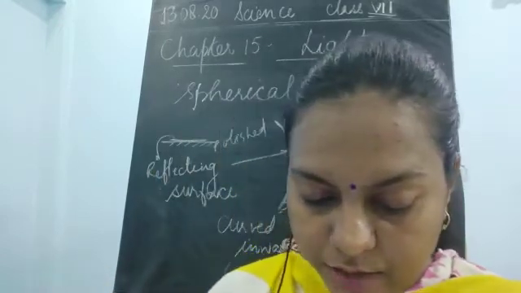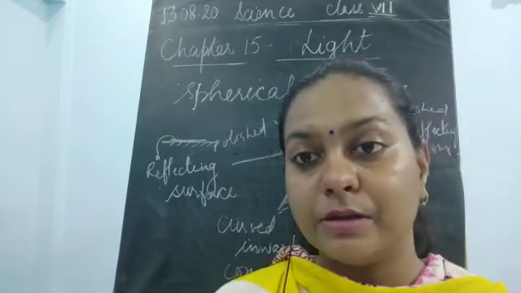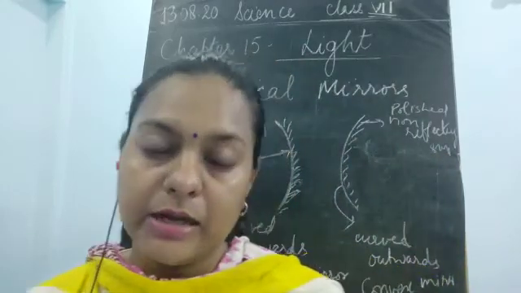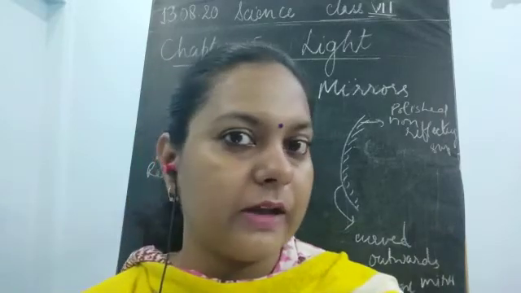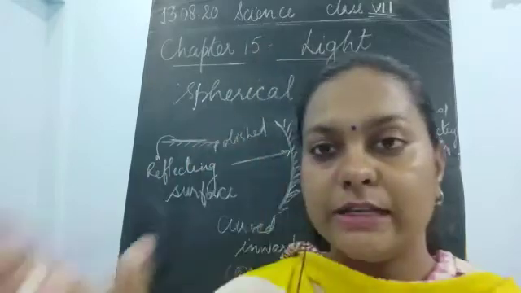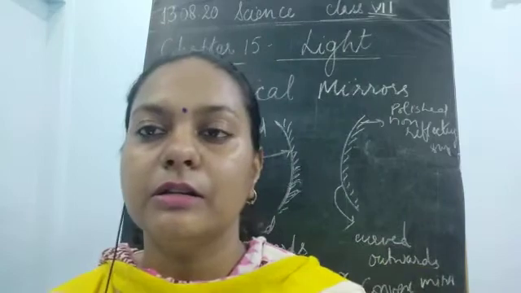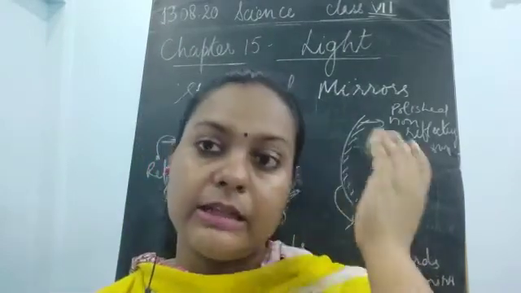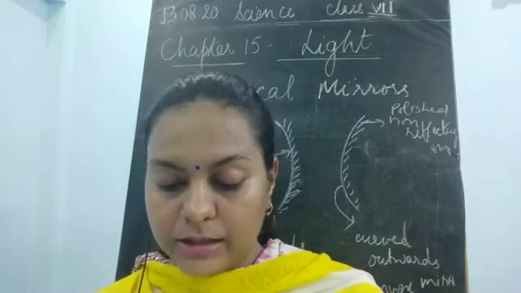Fine. Now, why are concave and convex mirrors spherical? As I have told you, the name only suggests that the curved surfaces are obtained from a sphere, or from the 3D structure of a circle. So what is a sphere? A sphere is very similar to a circle, but this is the 3D model, just like a ball. Now, take a rubber ball and cut a portion with a knife.